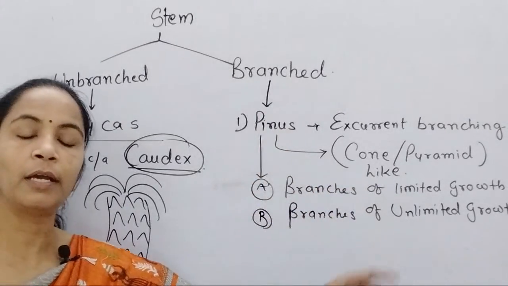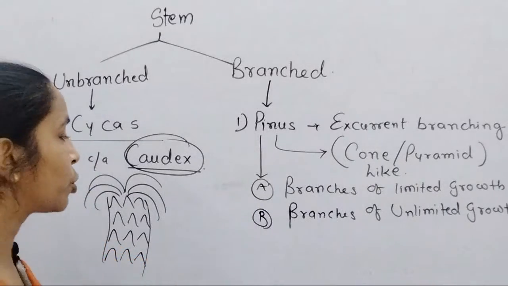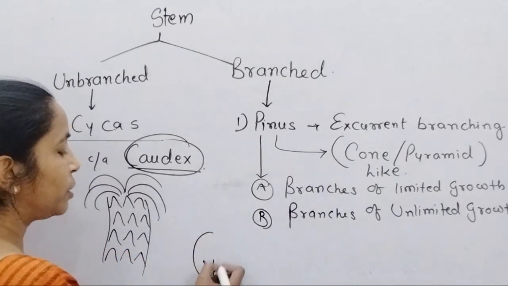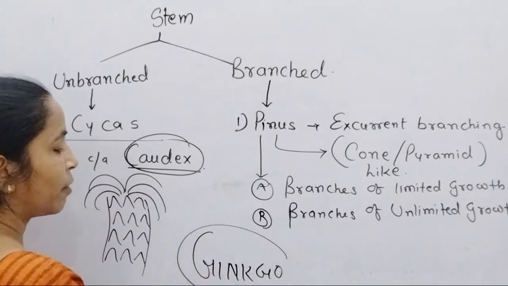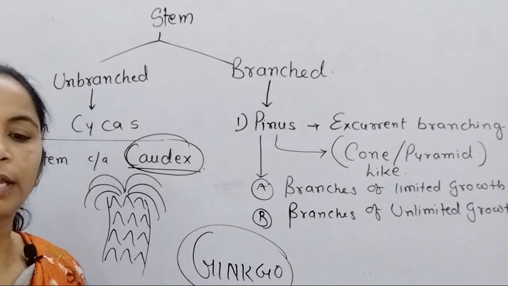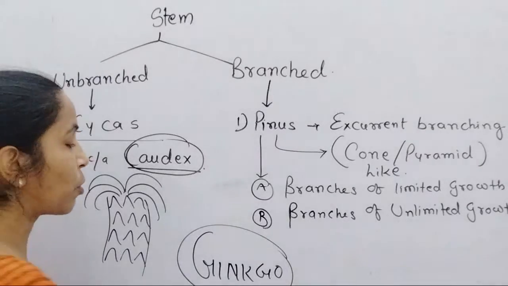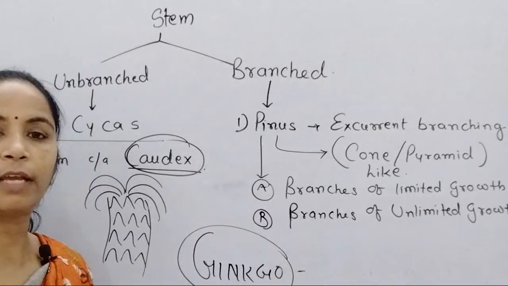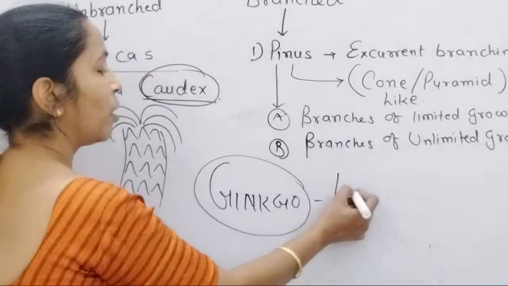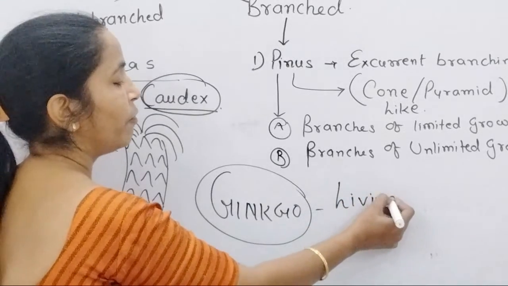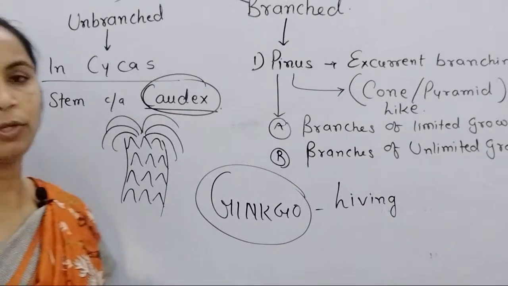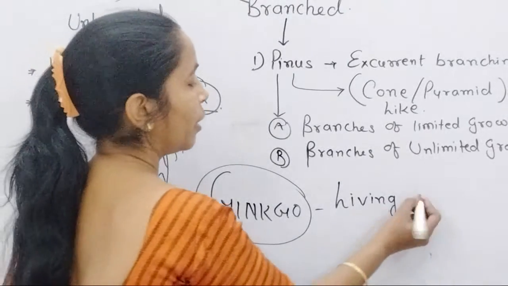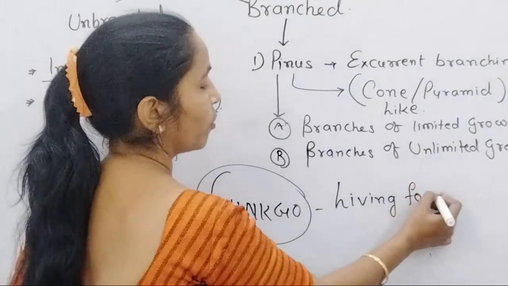When you study regarding the branching, ginkgo you remember, you very well prepare one statement for the ginkgo, that ginkgo is commonly called as a living fossil. Among all gymnosperms, very few members of ginkgo are present today, and that ginkgo is called as living fossil.